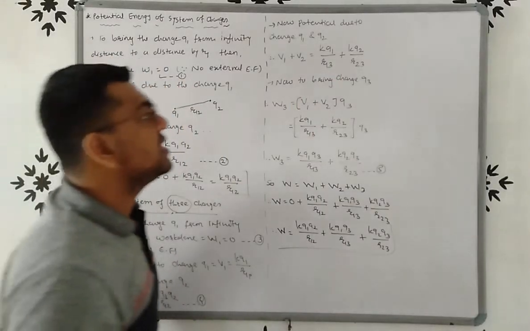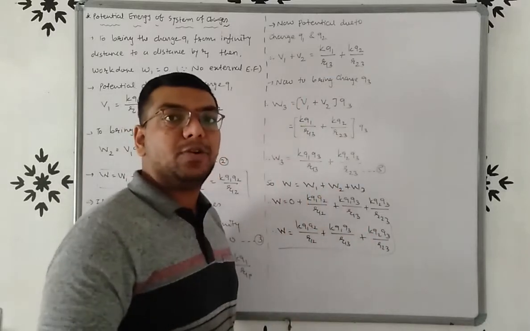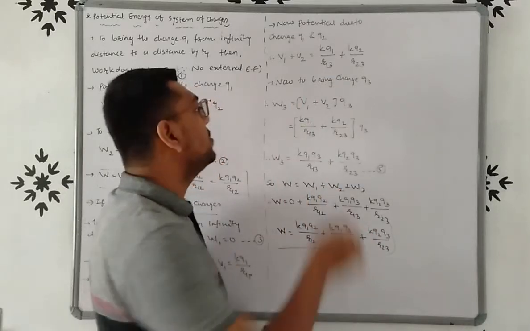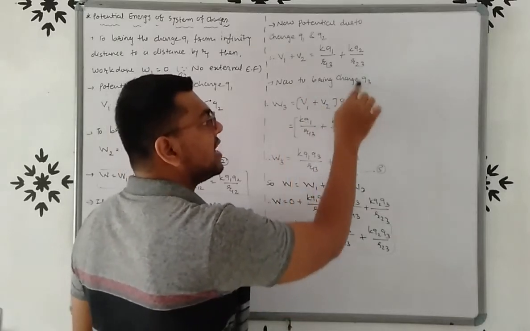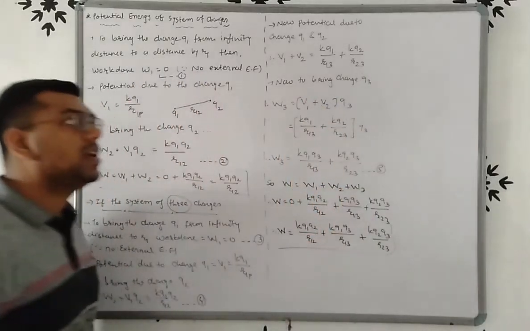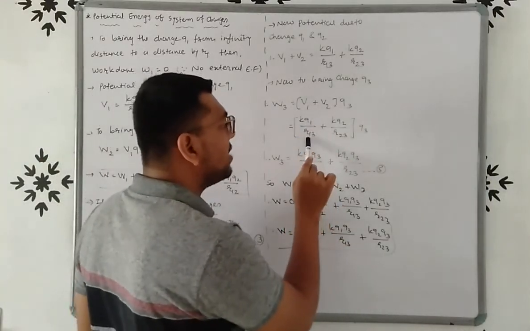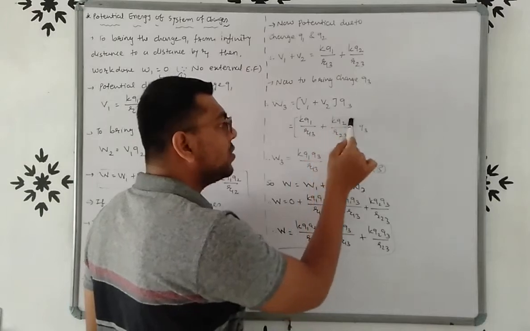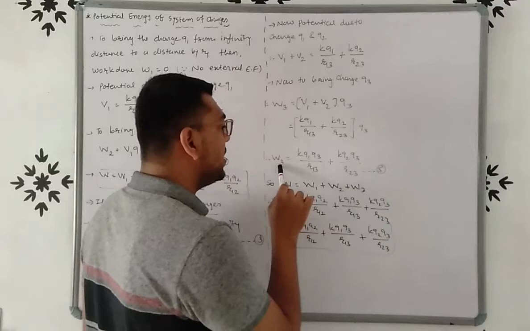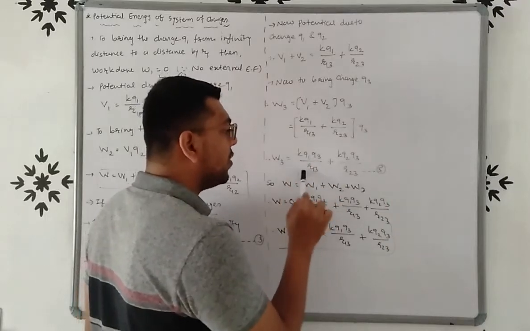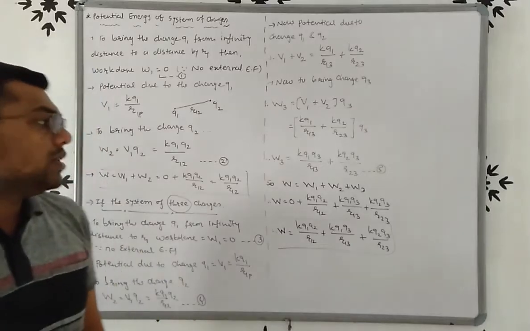To bring the charge Q3, work done W is equal to VQ, but here the potential is due to charges Q1 and Q2. So W3 is equal to (V1 plus V2) into Q3, that is KQ1Q3 upon R13 plus KQ2Q3 upon R23.